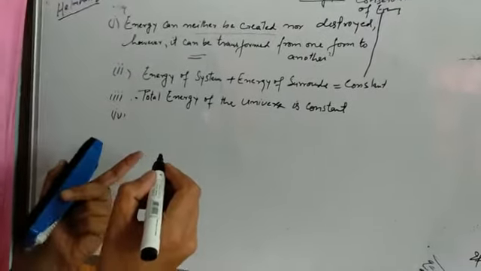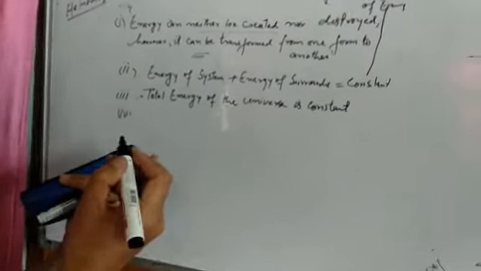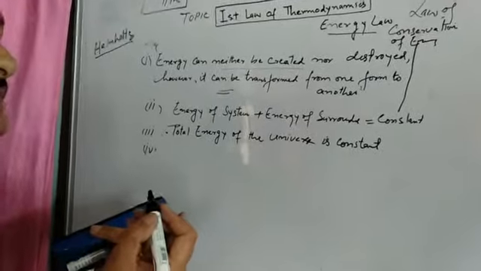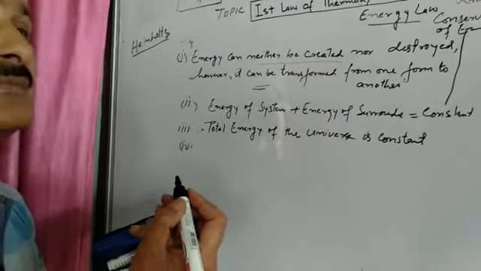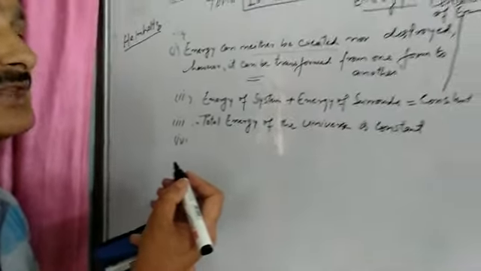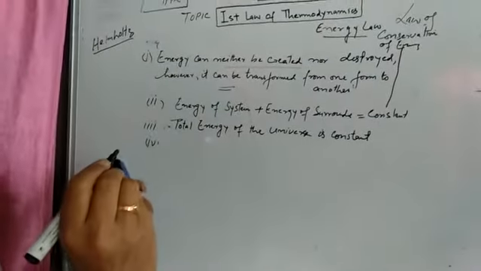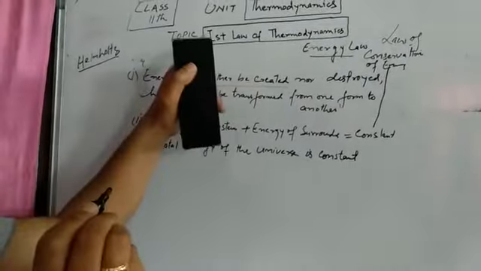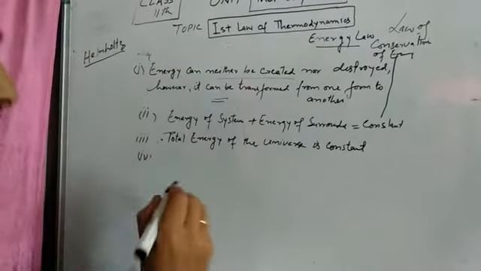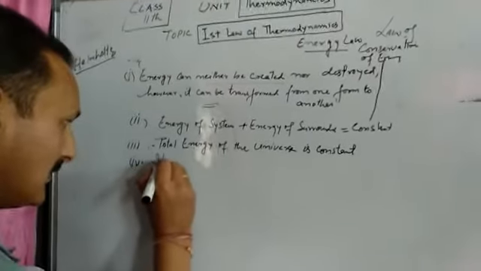What is a perpetual motion machine? A perpetual motion machine is a machine which should work without consuming energy, and such a machine cannot be constructed as per the first law of thermodynamics. So it is not possible.